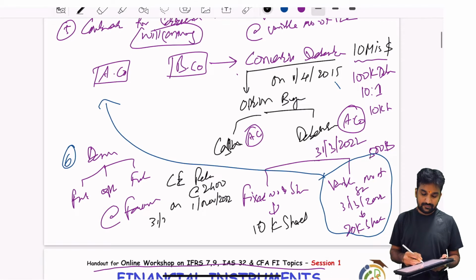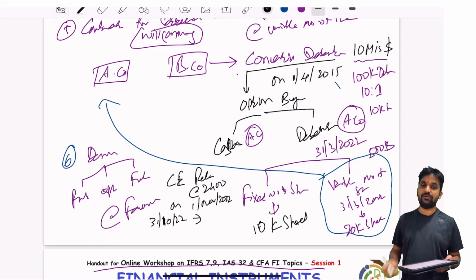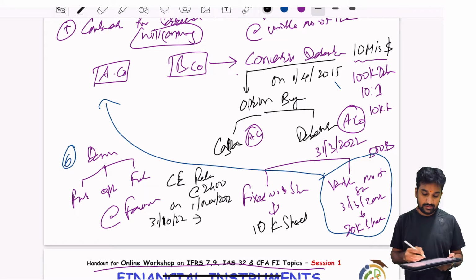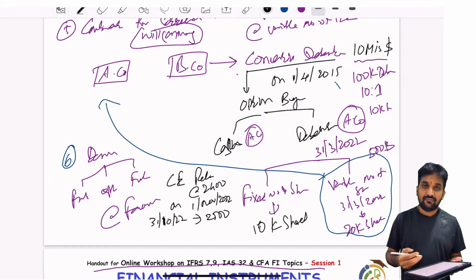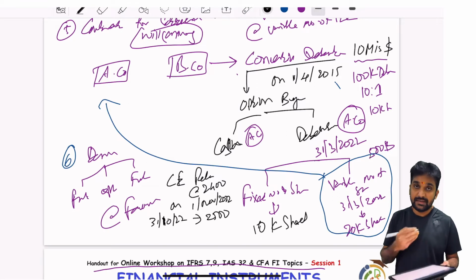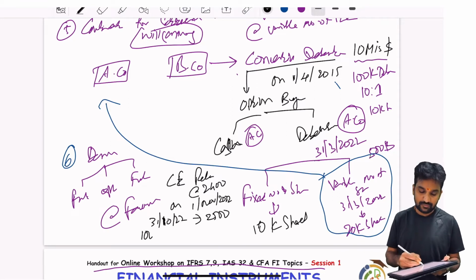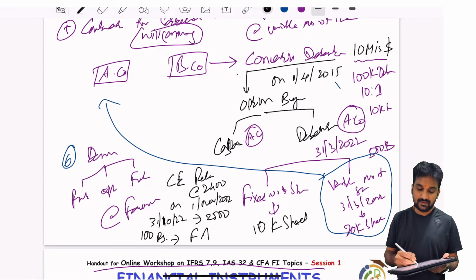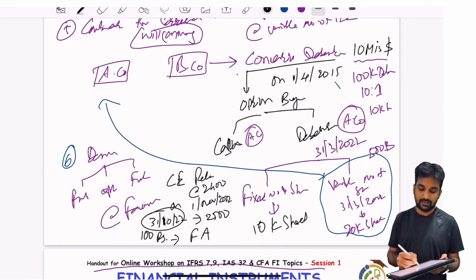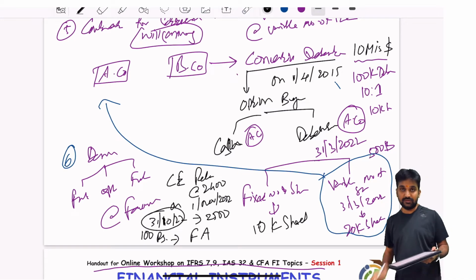On 31st of October 2022, when you are closing your monthly books of accounts, the share value is around 2,500. Meaning, you are in a favorable position, a better position of 100 rupees. So this 100 rupees is a financial asset as on 31st of October 2022. So this is your sixth point.